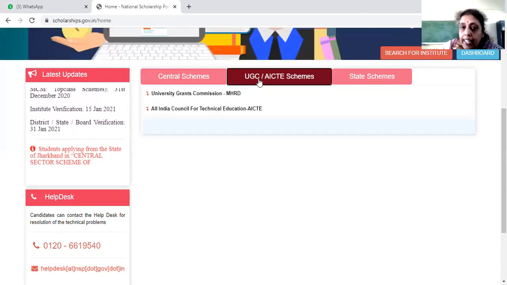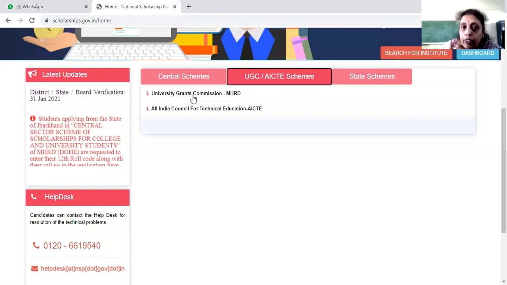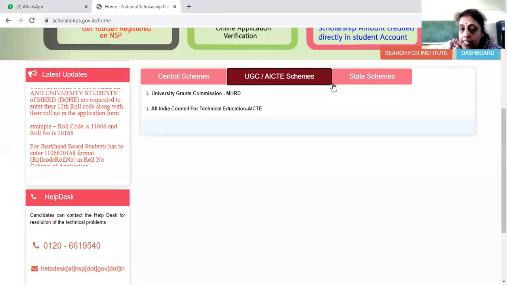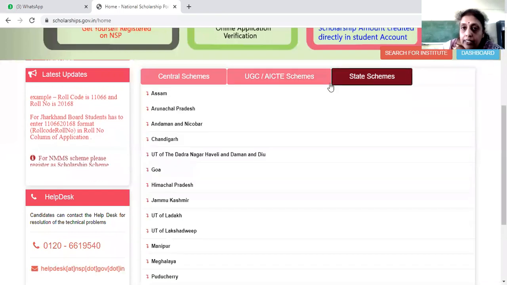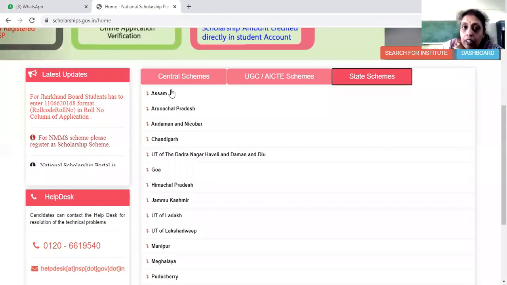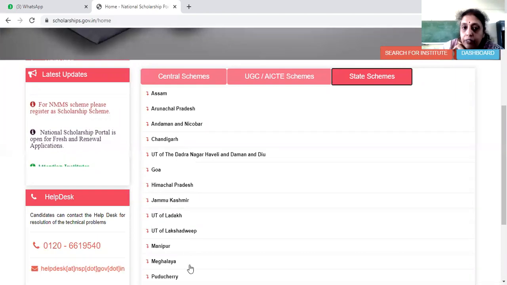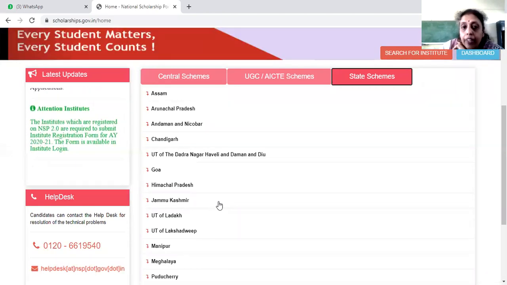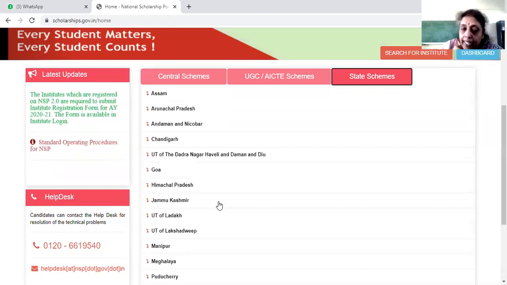In UGC and AICTE scheme, you have UGC MHRD schemes and AICTE schemes. Next, in the state schemes, these are the various states which are going to provide scholarship to the students wherever they are studying in India.